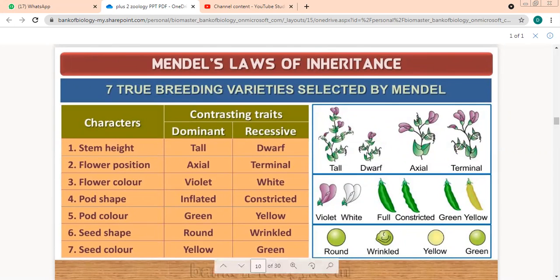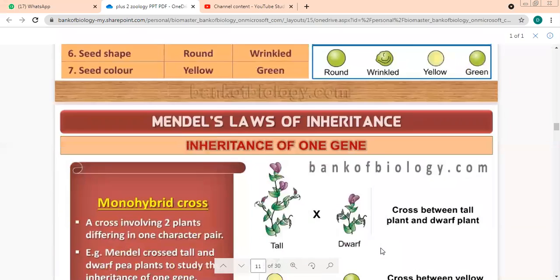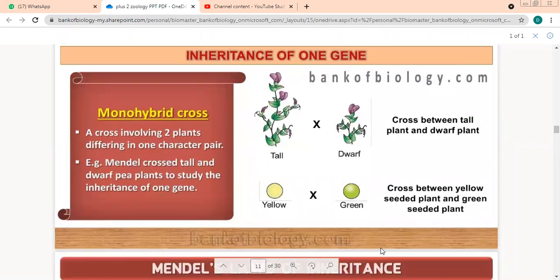Have you understood the difference between axial and terminal position of flowers? Yes, ma'am. Beta, if on the axis, this is your axis, left and right side you have flowers, this is axial; on the top it is called terminal. Understood the word constricted? Yes, ma'am. Wrinkled also? Yes, ma'am. So these were the 7 basically contrasting characters which Mendel took for his experiment.